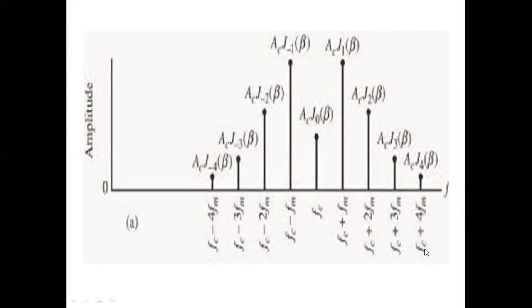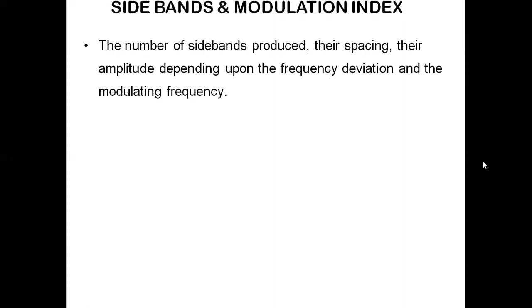The same can be obtained by making use of the formula n times 2fm: 4 significant sideband pairs multiplied by 2fm. So we are getting it as 8fm. So the number of sidebands produced, their spacing, and their amplitude depend upon the frequency deviation and the modulating signal frequency.